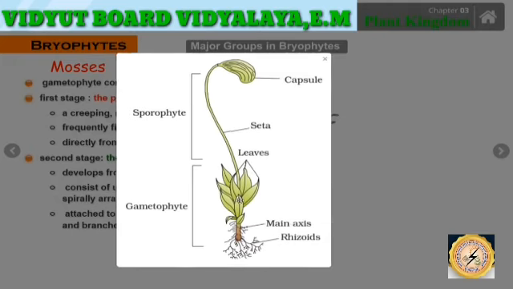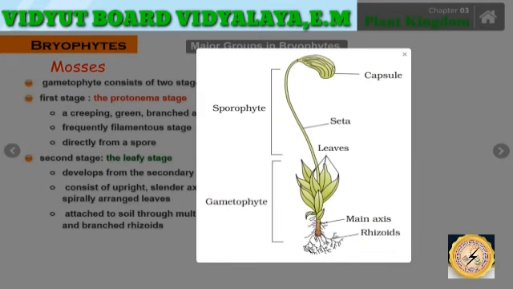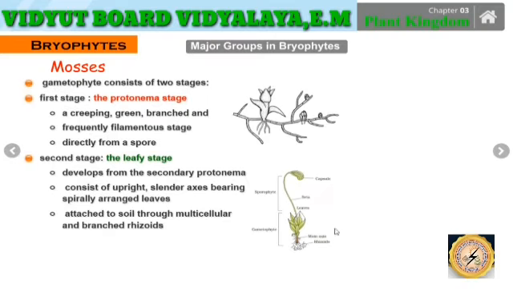Here we have discussed very well that they do not have true roots, but they have false roots known as rhizoids. And through these rhizoids the absorption of useful substances basically takes place, as they have root-like properties. Furthermore, this stage bears the sex organs. There is a male sex organ and a female sex organ also.